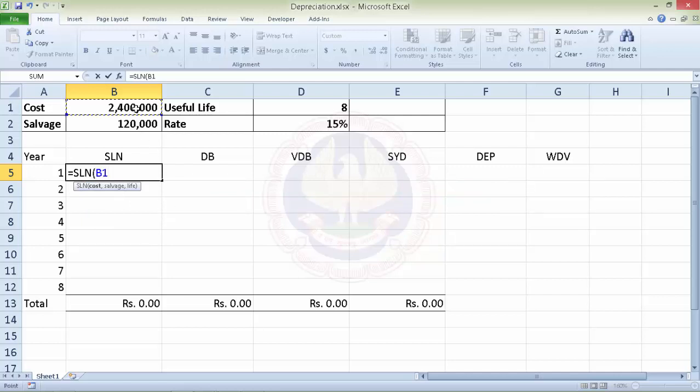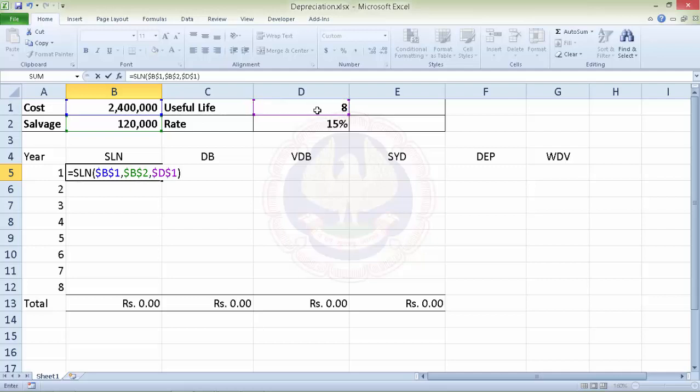First it says cost. We select the cost and we make it absolute. Then the salvage or the residual value is 1,20,000. We again make it absolute, and then the useful life, which in this case is D1, and we again make it absolute.